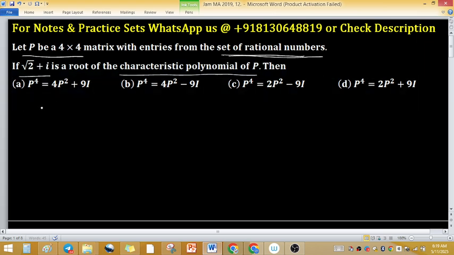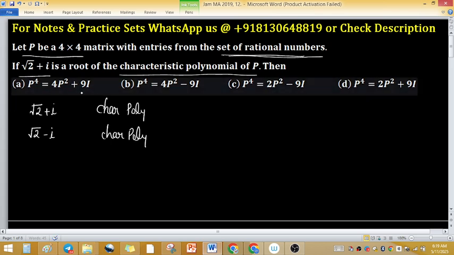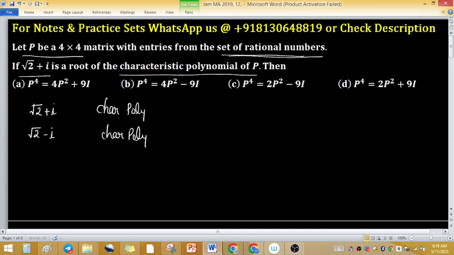If any complex number is a root of the characteristic polynomial, then its conjugate is also a root. As root 2 plus iota is a root of the characteristic polynomial, root 2 minus iota, its conjugate, is also a root. And the equation is of degree 4, because the matrix size is 4, and any matrix satisfies its characteristic polynomial. This comes from the Cayley-Hamilton theorem.